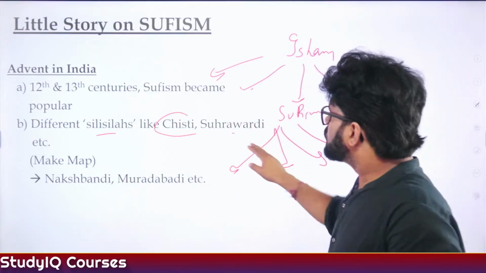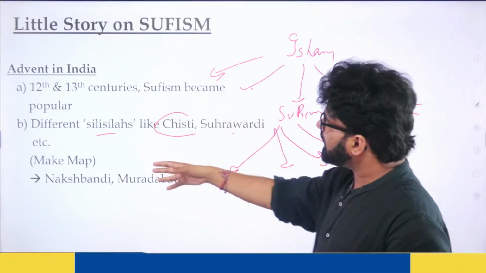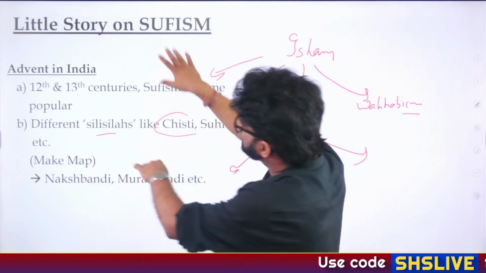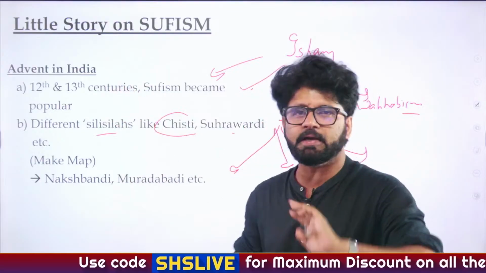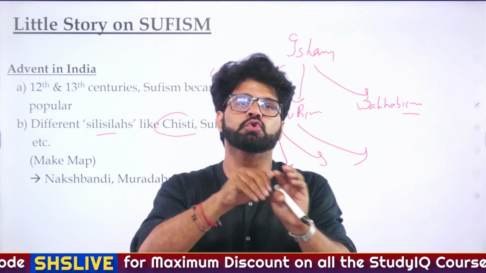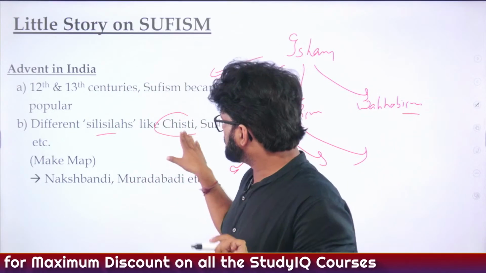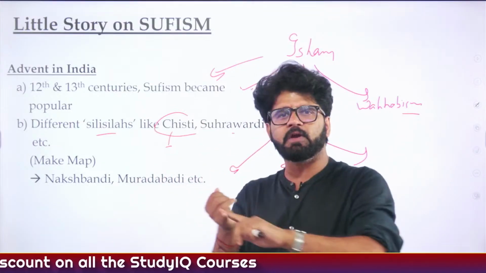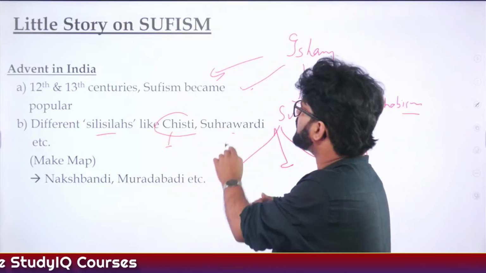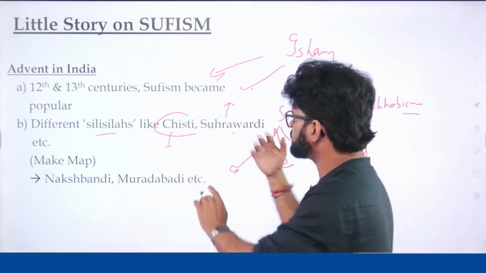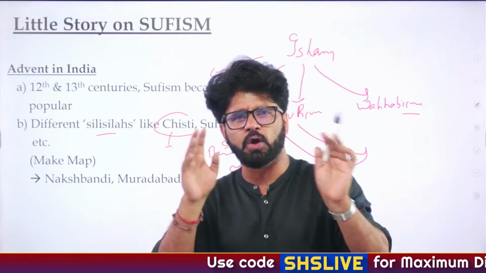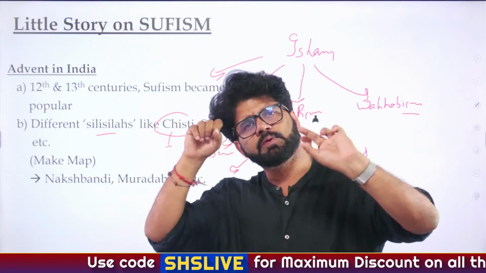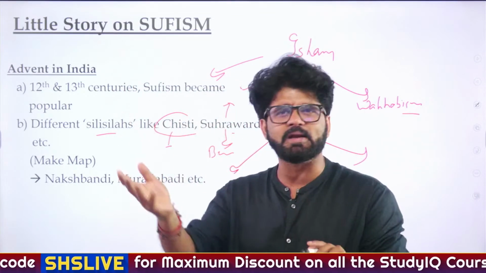Shia Muslims, fine. So here, Chishti, Suhrawardi, and what do I mean when I say make a map? This is a little story on Sufism which you can use even in your mains answer. That will give you clarity in prelims also, and you will use it to eliminate options. Generally, the Chishtis became very popular in the Delhi and Ajmer region. The Suhrawardis were famous in the Kashmir region, and especially also in Bengal. And the same with the Naqshbandis, Muradabadis, we'll talk about it.